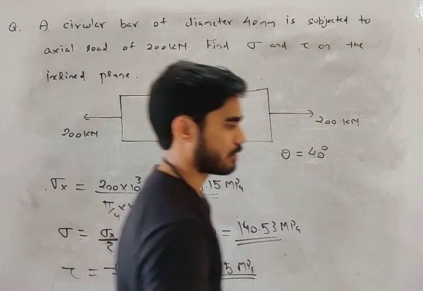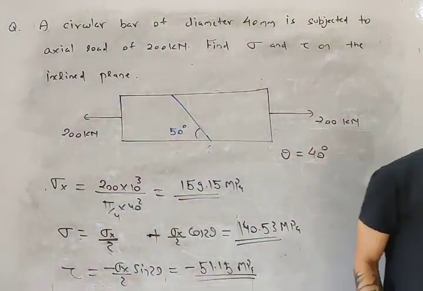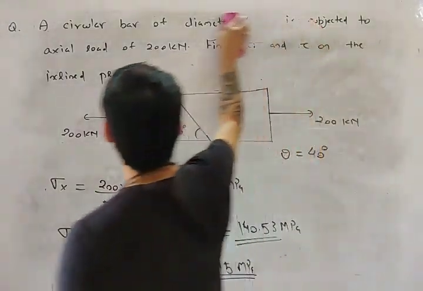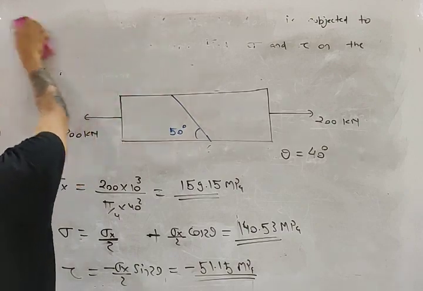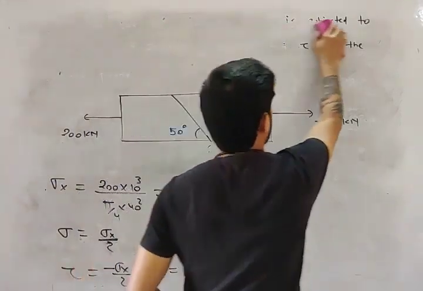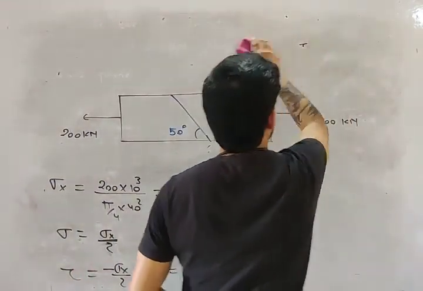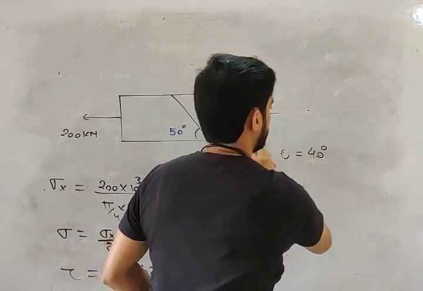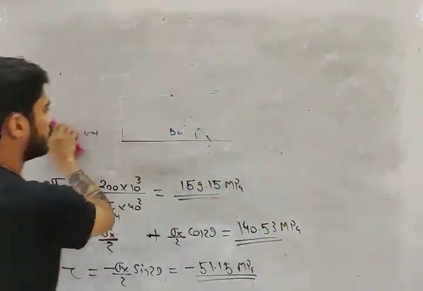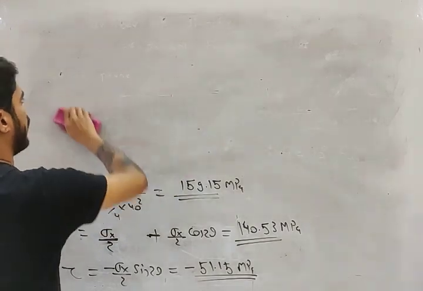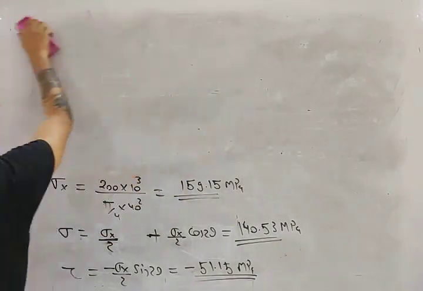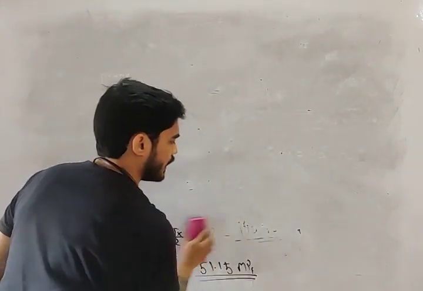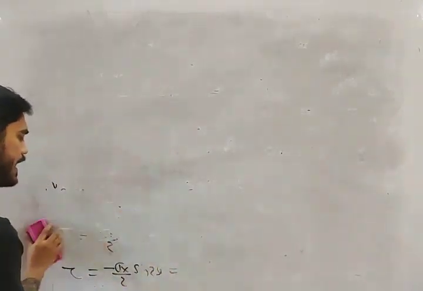Very good question. These are the types of problems that you can expect from this topic, stresses on inclined plane. This is the formula. You only have to remember the formula and you can calculate stresses on an oblique plane in any question.